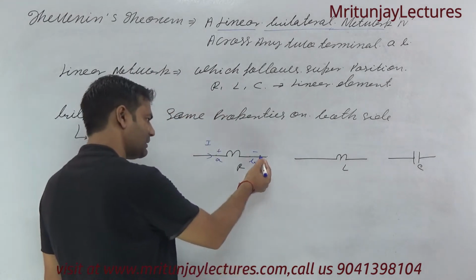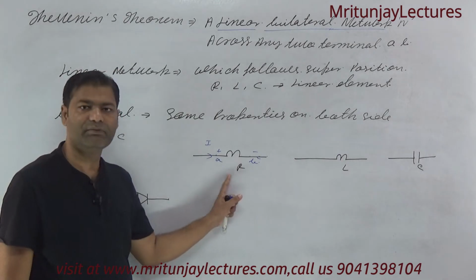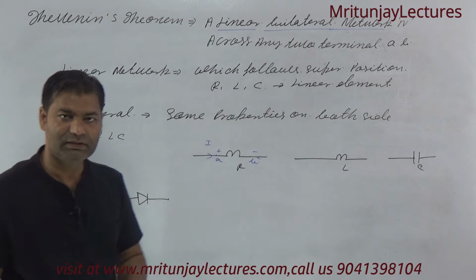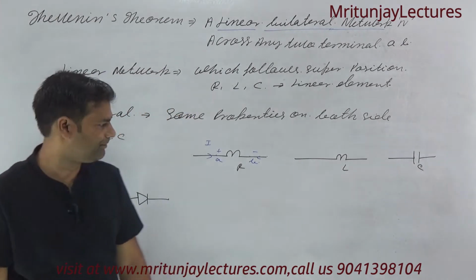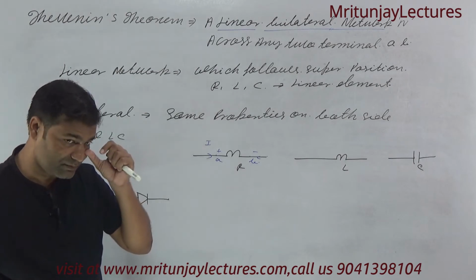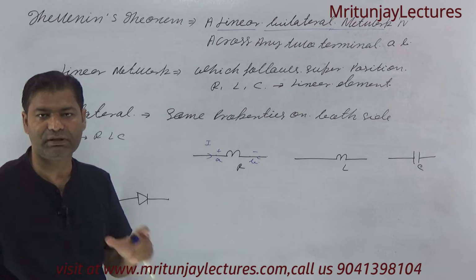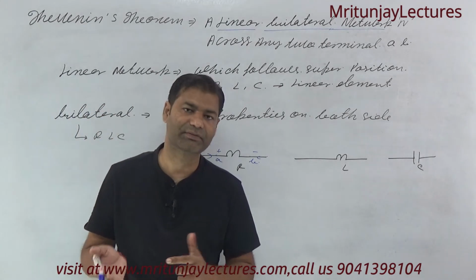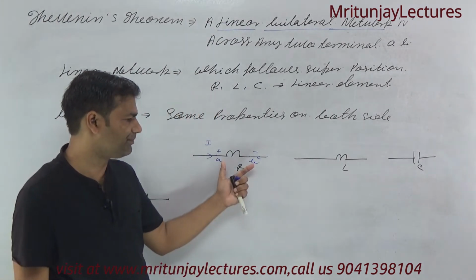And if the direction of current is changed, from B to A, then what about resistance? It is not changed. Resistance is the same in both directions. In both cases we get the same resistance. It means this is bilateral.